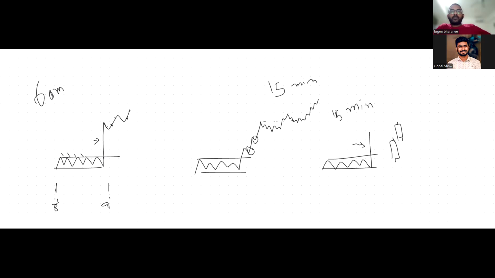Yes, you can go in when the 1 hour candle is closing or the 15 minute candle is closing, because the news is pushing upside.